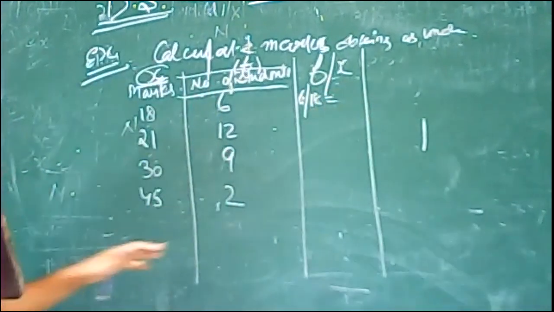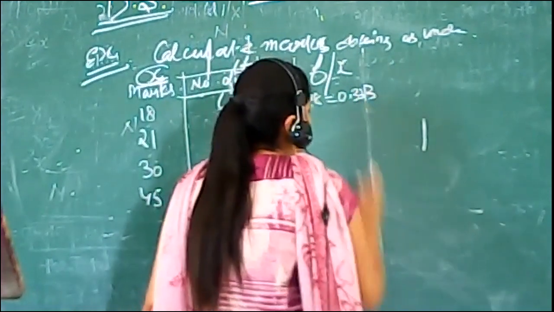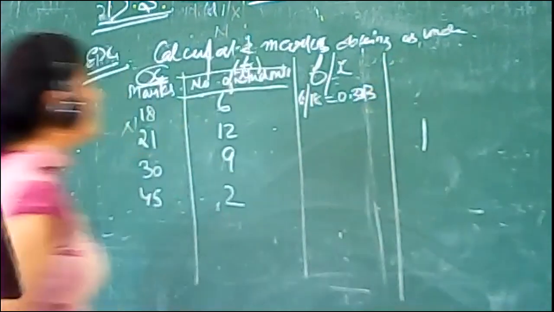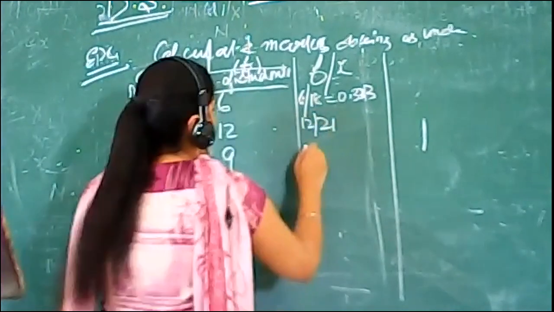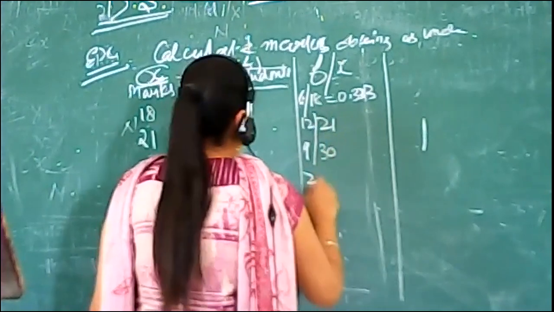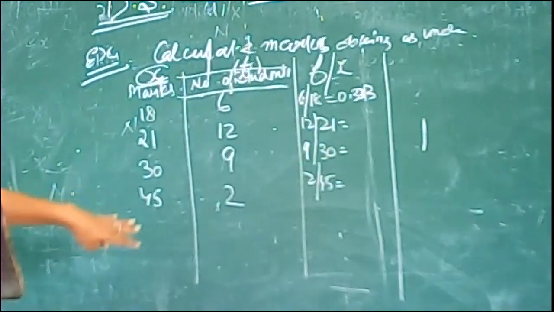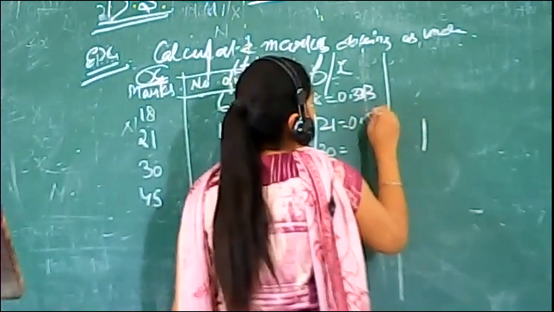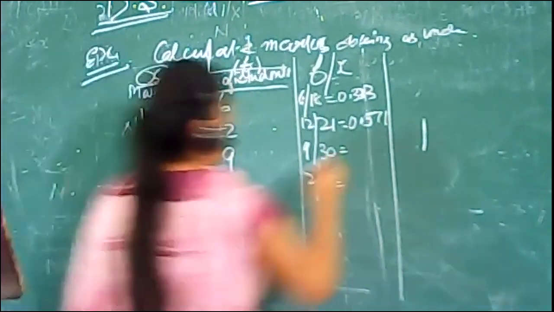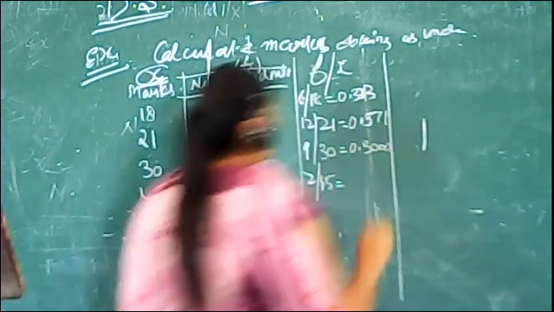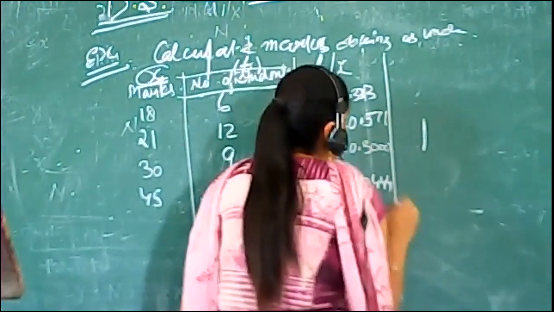After dividing these values, we find 0.333. The next ones are 12 divided by 21, 9 divided by 30, and 2 divided by 45. After dividing these values, we find the new values: 12 divided by 21 is 0.571, 9 divided by 30 is 0.3000, and 2 divided by 45 is 0.0444.